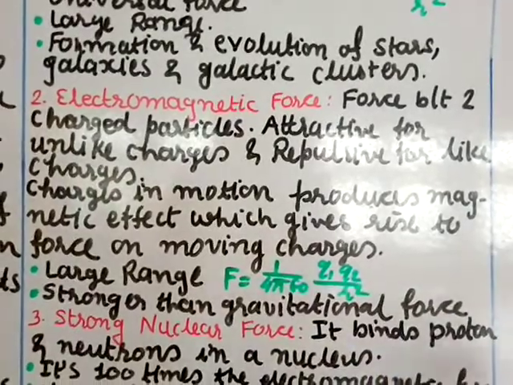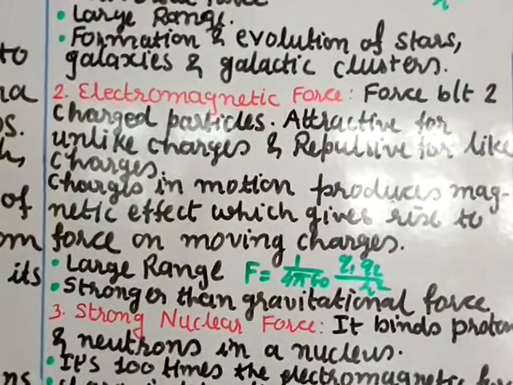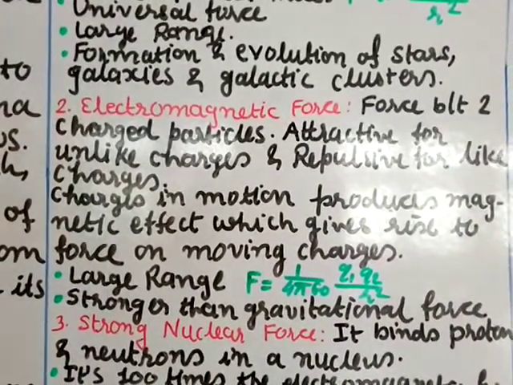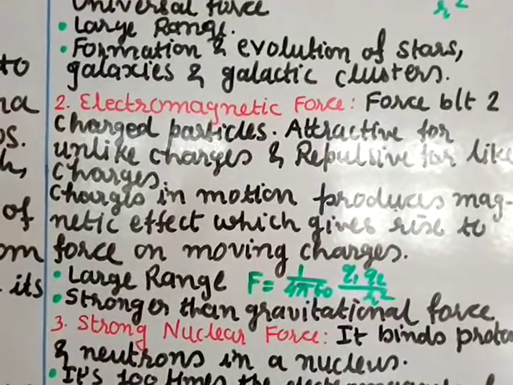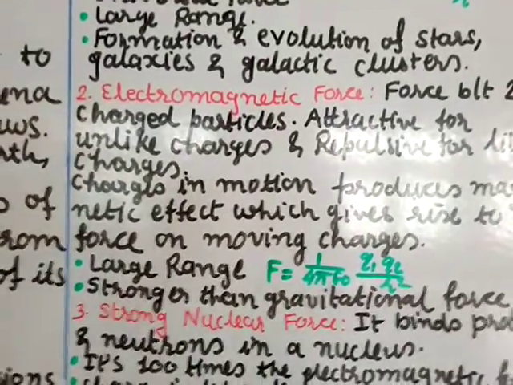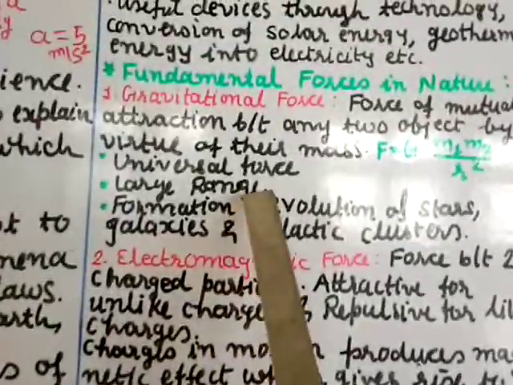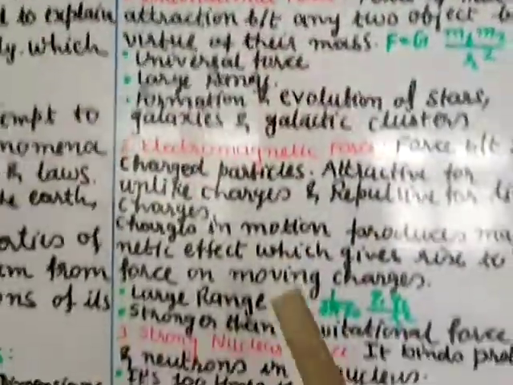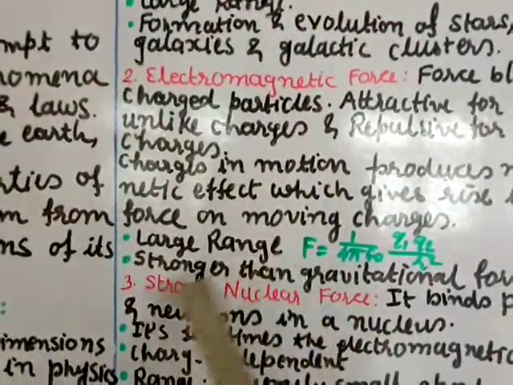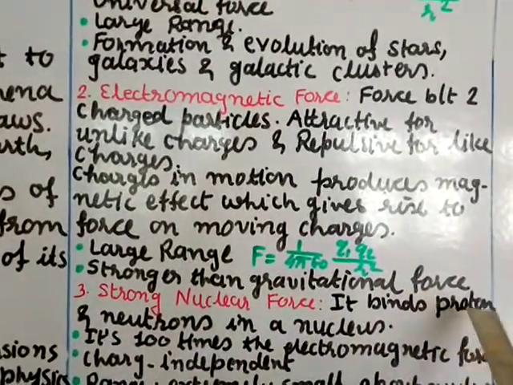q1 and q2 are the two charges. If they are like charges, there will be a repulsive force, and if they are unlike charges, then there will be attraction. This also is large range. This is a weak force, but this is a stronger force. It is large range and it is stronger than the gravitational force.